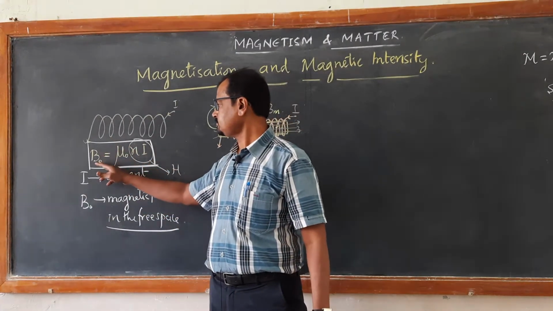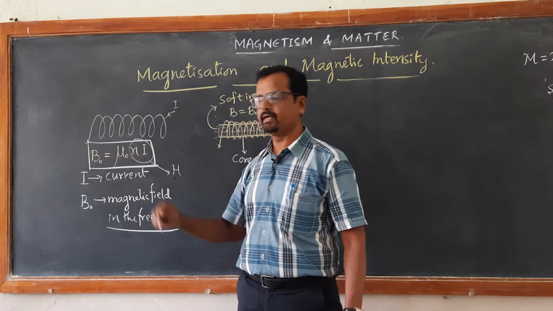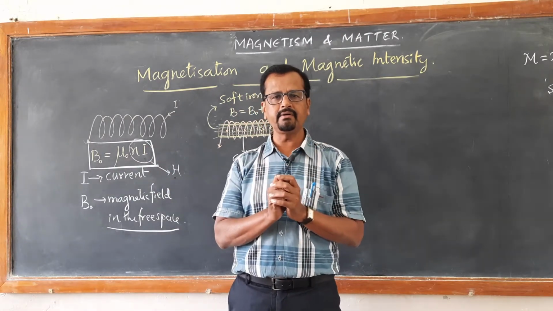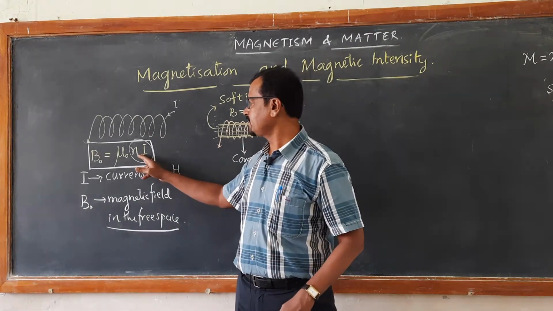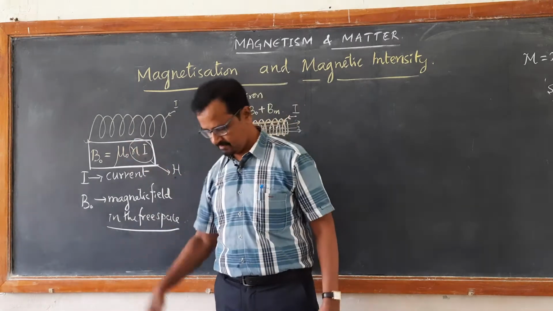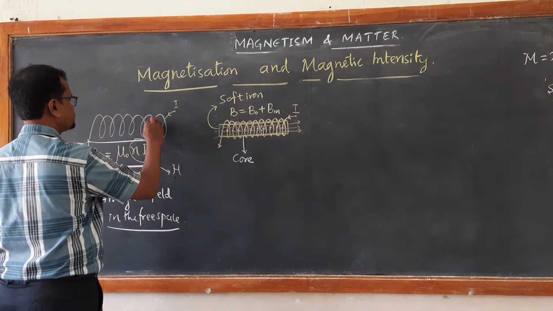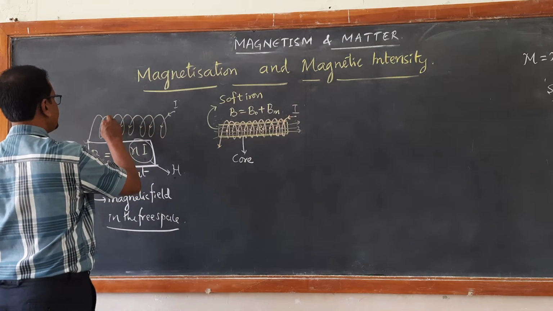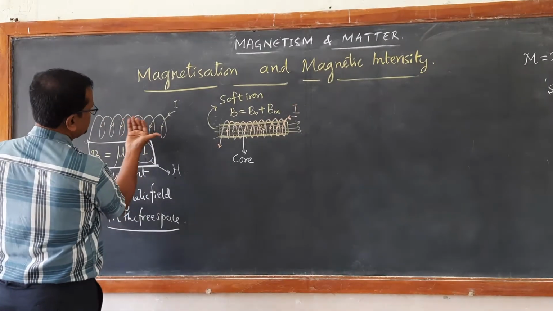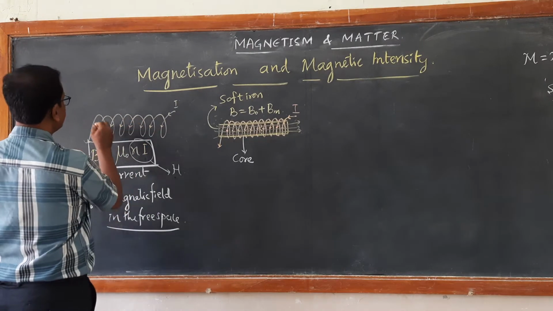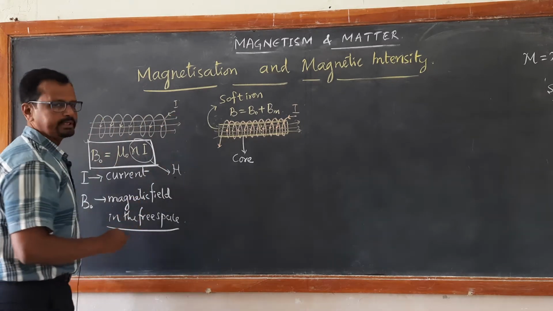inside it. The magnetic field in free space, I will write as B naught equal to mu naught n I, where n is the number of turns per unit length and I is the strength of the current. The more the strength of the current, the more the magnetic field inside the coil. We have studied this earlier. If the current is flowing like this, the magnetic field is found using the right hand thumb rule. It is along the axis and is found to be uniform inside the solenoid.